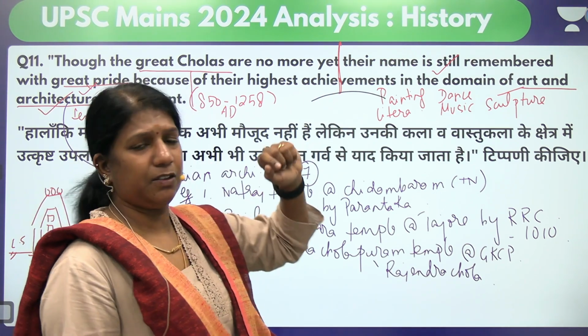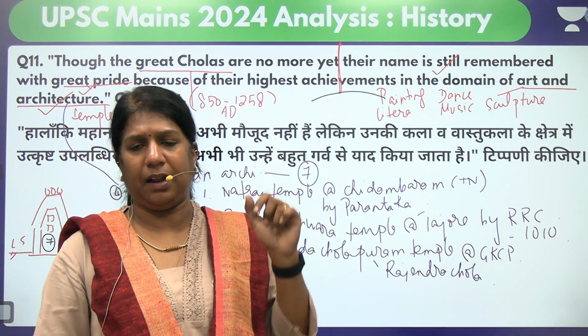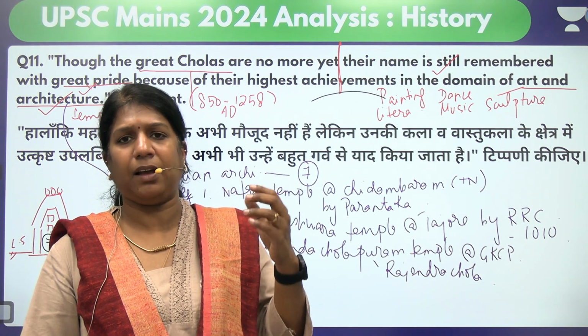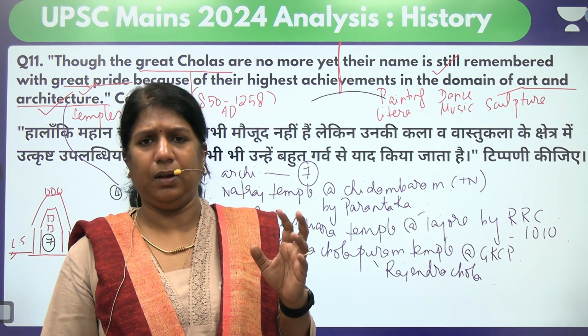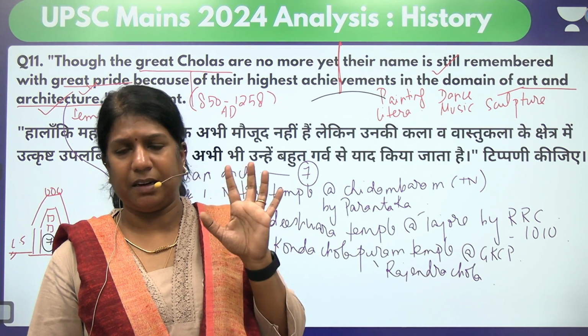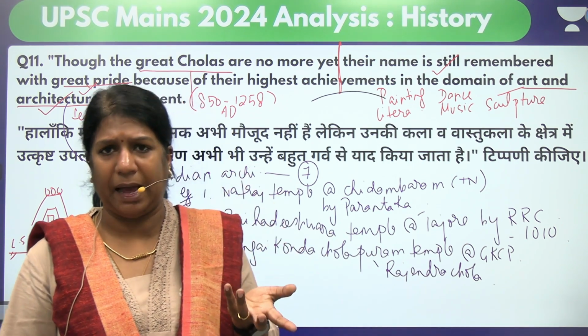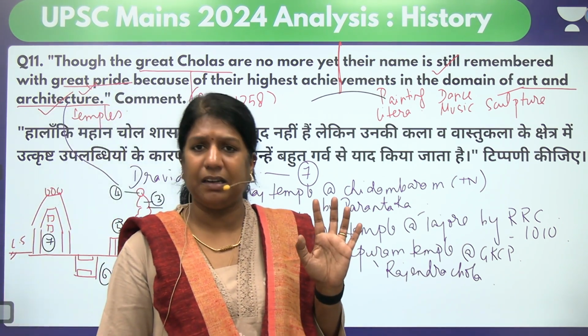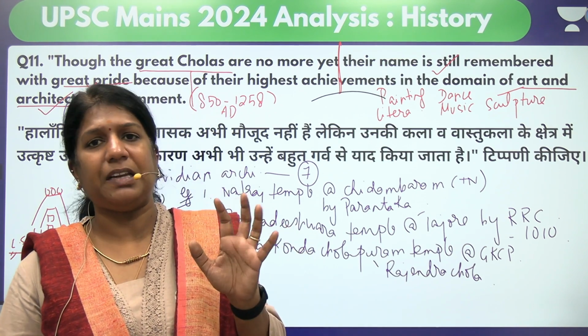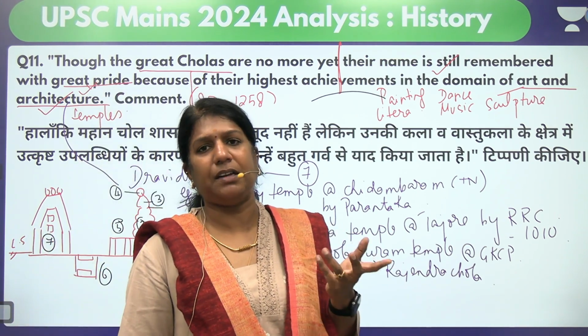If you look at the colors, Cholas used six colors in the painting: red, green, blue, black, white, yellow. The faces of the gods were painted. For example, Kali's face was painted in black. Meenakshi's face was painted in green. Murugan's face was painted in red. Krishna's face was painted in blue.